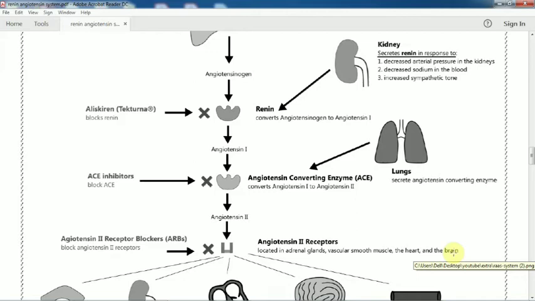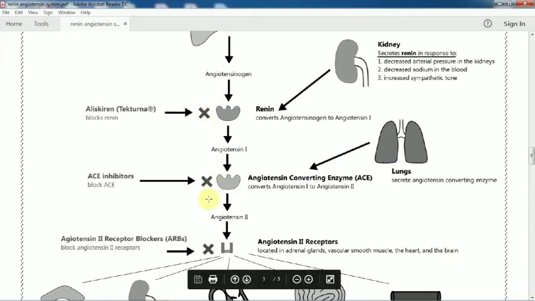So if the pathway is blocked at any point, angiotensin 2 is not produced, and as a result blood pressure goes down.